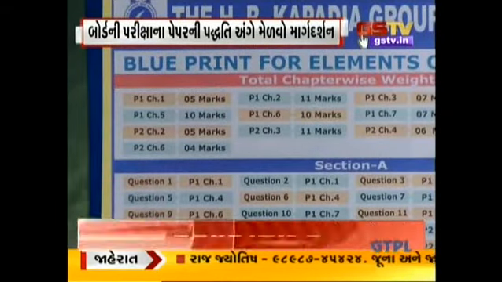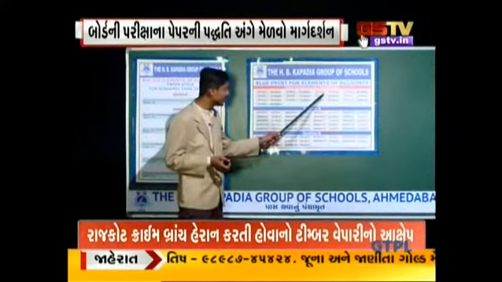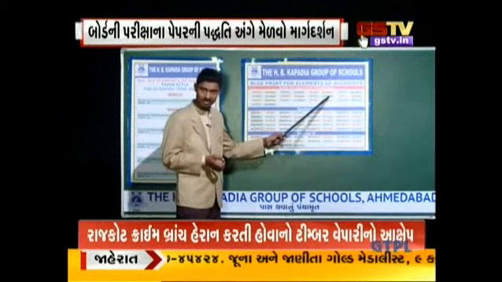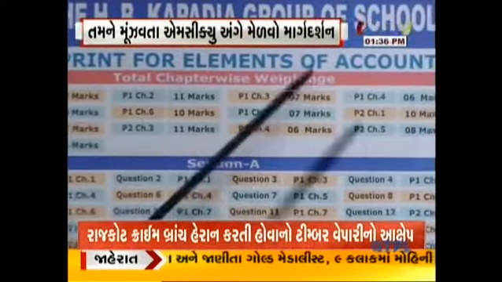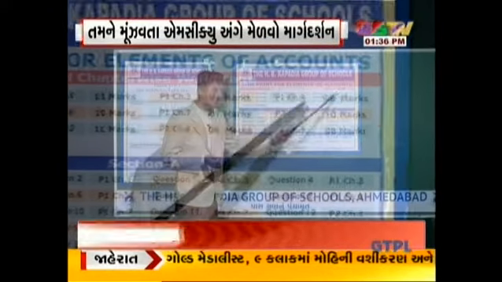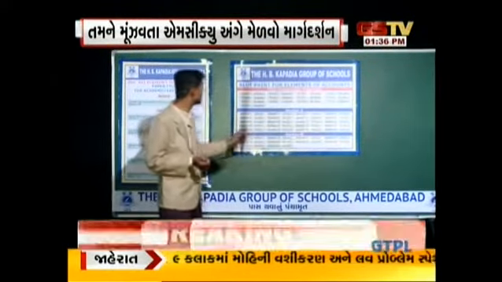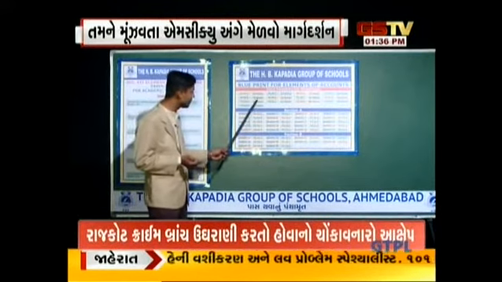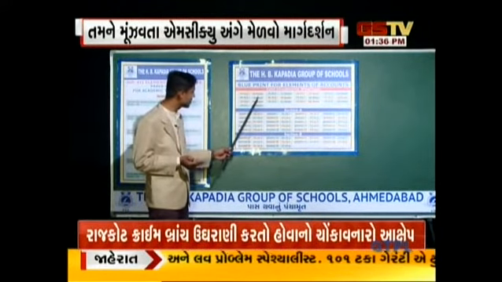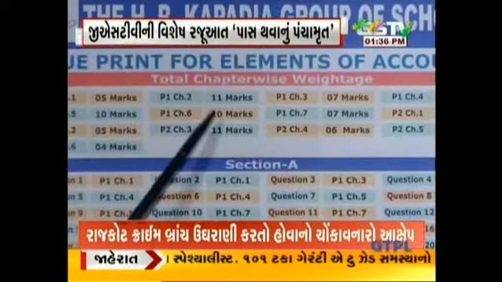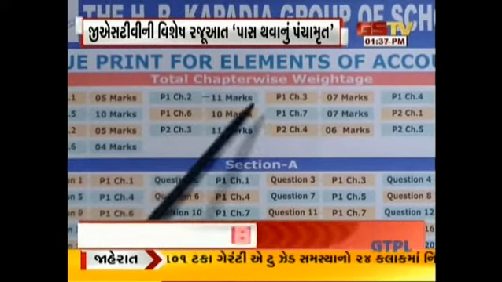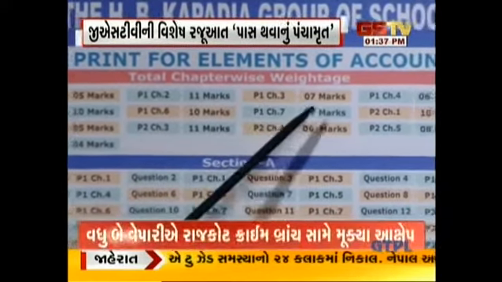In part 1, chapter number 3, the weightage is 7 marks. That we will discuss thoroughly. In part 1, chapter number 4, total weightage is 6 marks. In part 1, chapter number 5, total weightage is 10 marks. In part 1, chapter number 6, total weightage is 10 marks. In part 1, chapter number 7, total weightage is 7 marks.